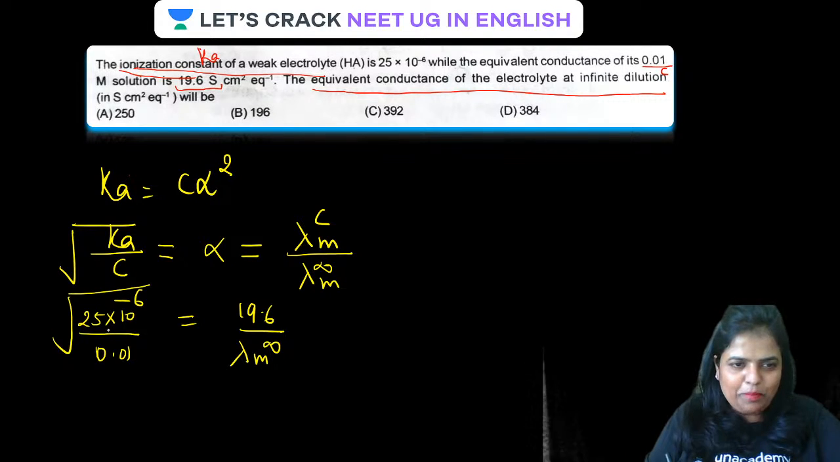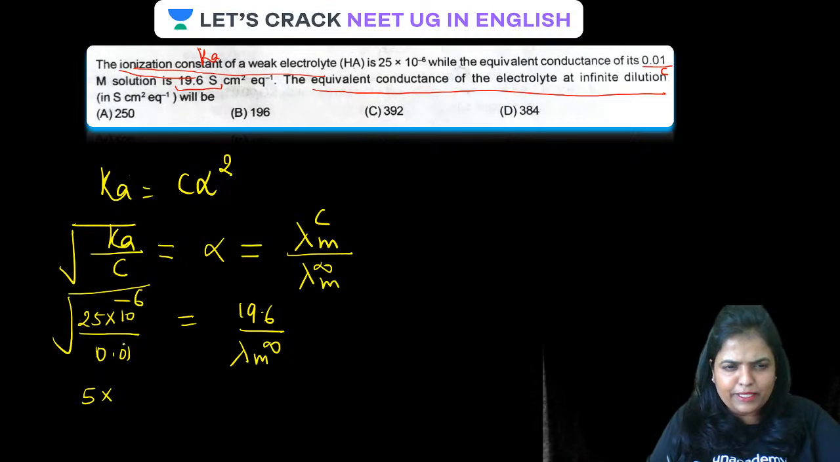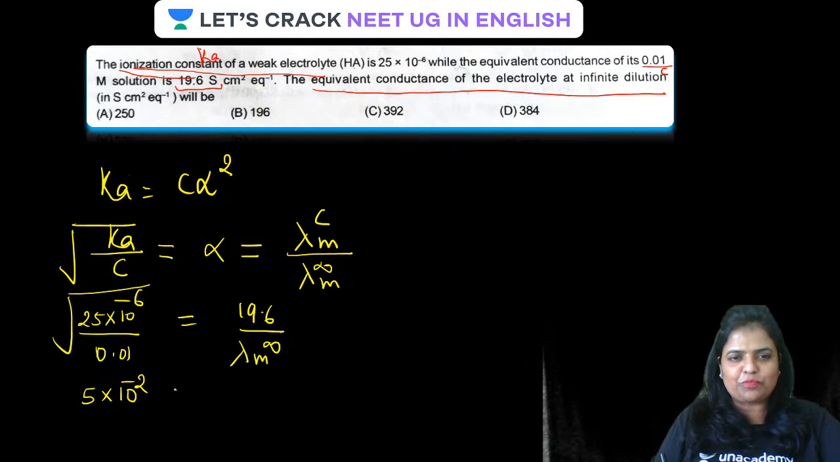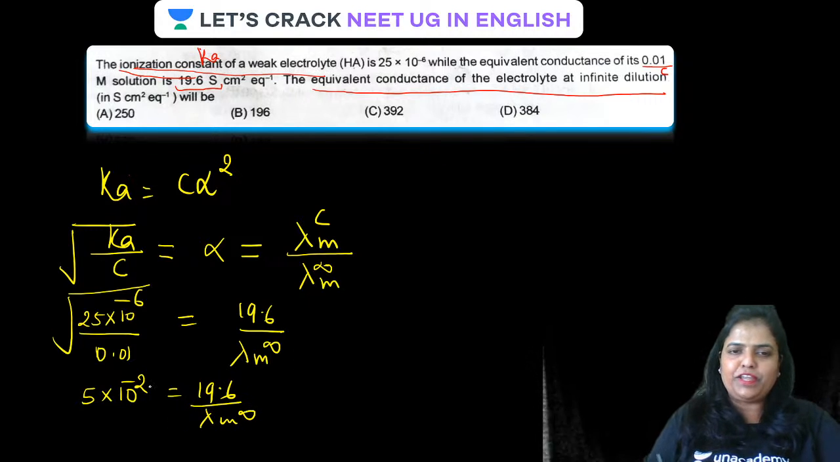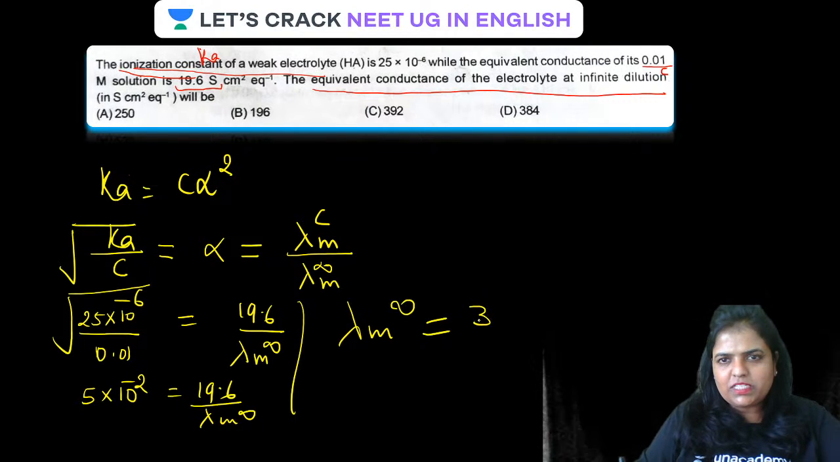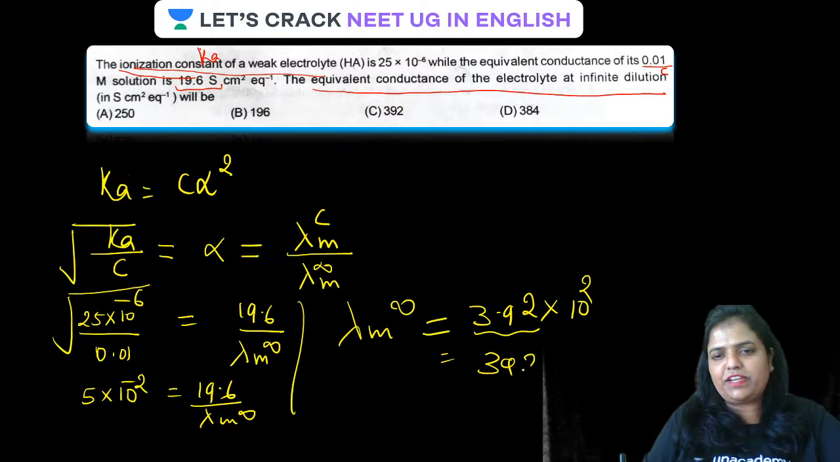Okay, guys, so this will be how much? Square root of 25 is 5. Then this will be minus 2 minus 6 minus 4. This will be minus 2. Square root of the whole will be 5 into 10 raised to the power minus 2. Divided by 19.6 lambda m infinity. On solving this, lambda m infinity value is coming around how much? Somewhat 3.92 into 10 raised to the power 2, guys. Or simply you can write it as 392.